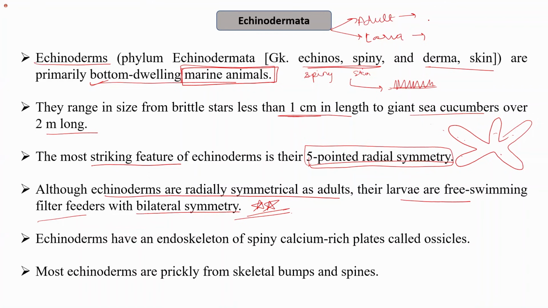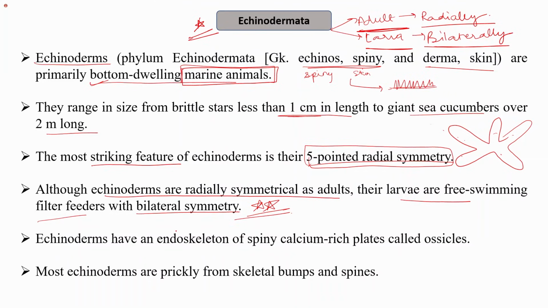So in the adult stage the organisms are radially symmetrical, while in the larval stage the organisms are bilaterally symmetrical. So this is an important feature of echinoderms, because if you are asked in the exam about the symmetry in echinoderms, and if they talk exclusively about the adults, then you have to tick mark the radial symmetry. And if they talk about the larva, then you have to check for the bilateral symmetry.